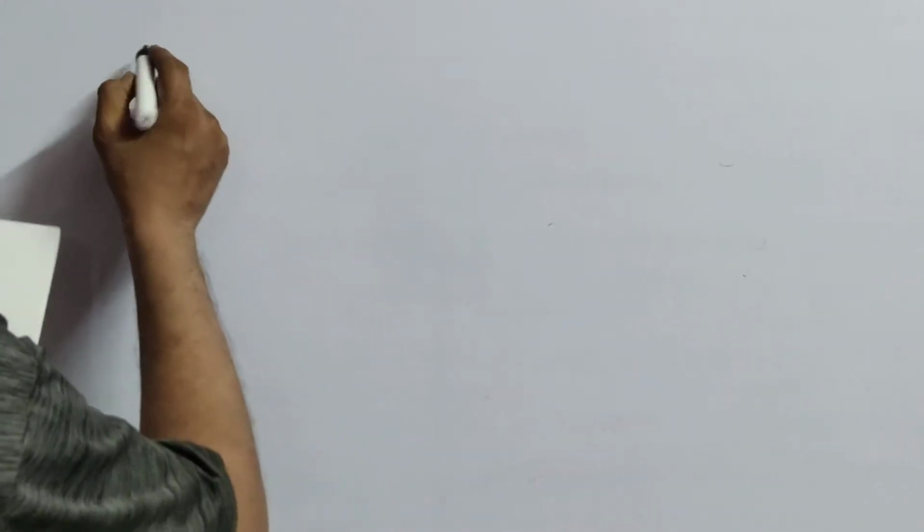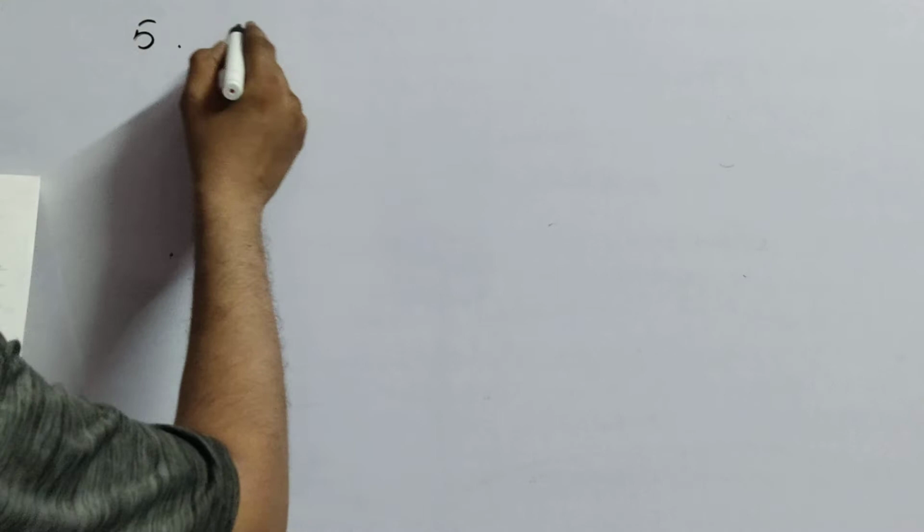Worksheets 1, 2, 3 are easy, but some children have doubts in worksheet 3, 5th question. Open page number 7.